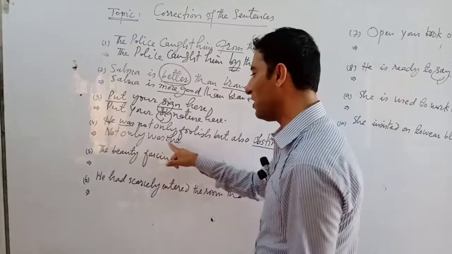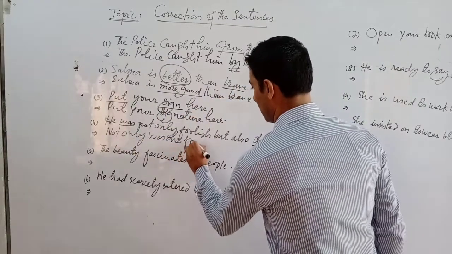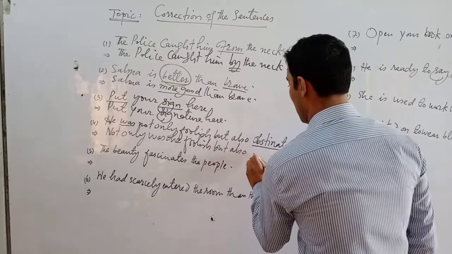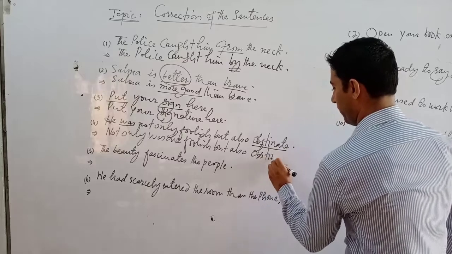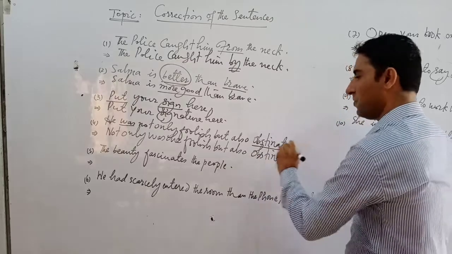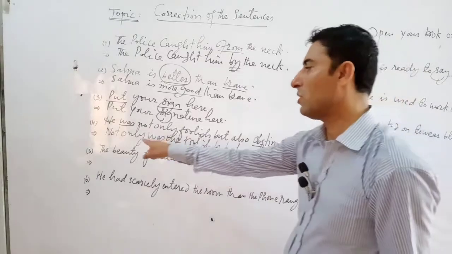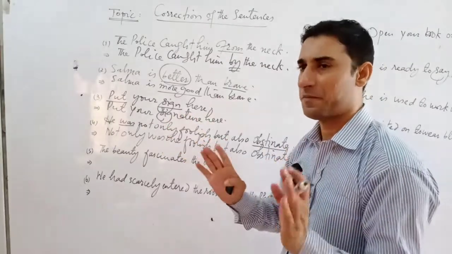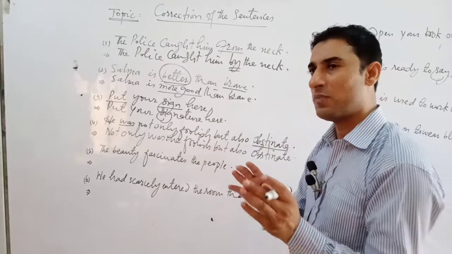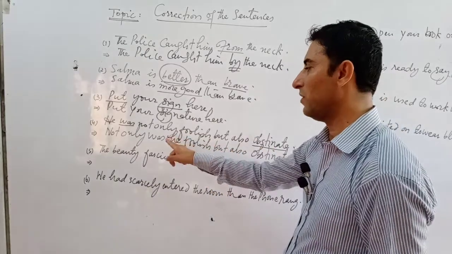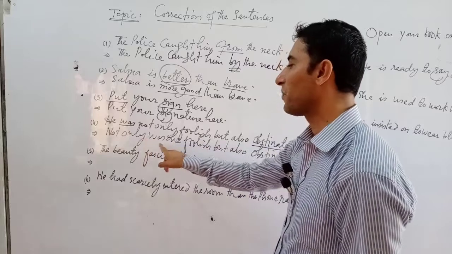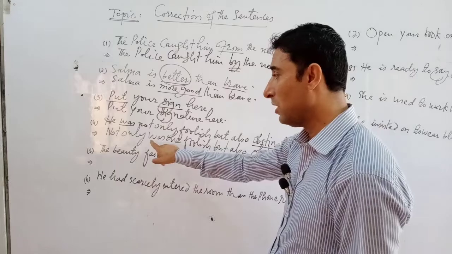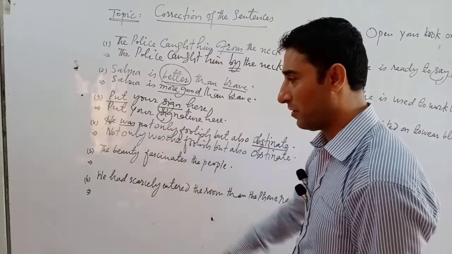Not only was he foolish, but also obstinate. This is the right answer. Not only was he is the format of not only plus but. When we use not only plus but in a sentence, the structure of sentence will be not only was he, not only was she, not only was I, not only were they, in this format.